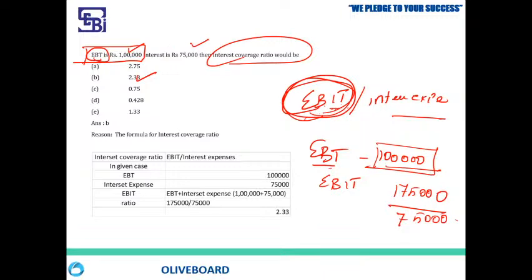Understood? This is a ratio analysis question. This helps you to understand whether the concerned party is able to cover his interest payments or not, whether he has sufficient earnings to cover his interest payment or not. That is the interpretation of this particular ratio.